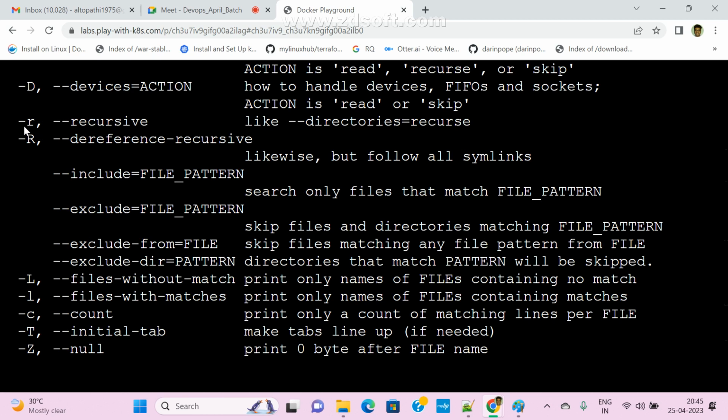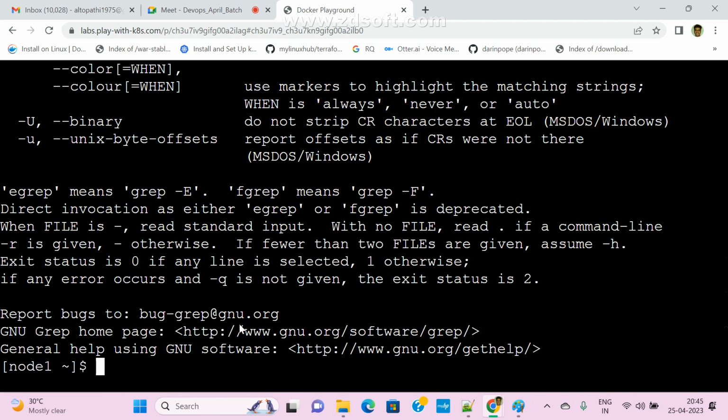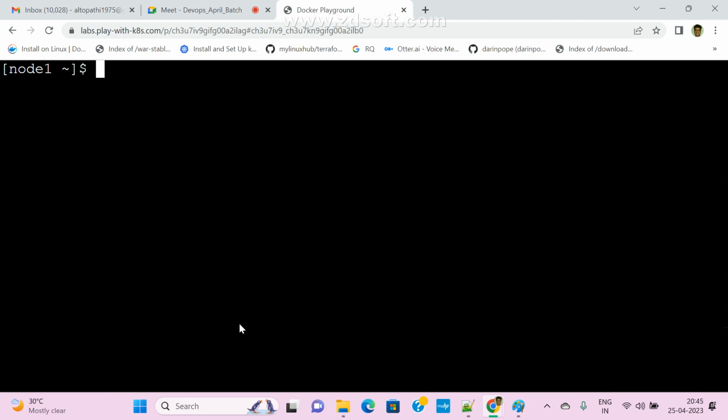You can pass small r also. Recursive means, hey, this is a directory. So inside the directory, maybe some files are available, some directories are available, right? Now I am passing capital R. We can pass small r. What does R mean? Recursively. So this is the directory. In this directory, maybe 10 files are available, 100 files are available. I want to check all files. So in that case, we can pass hyphen R.